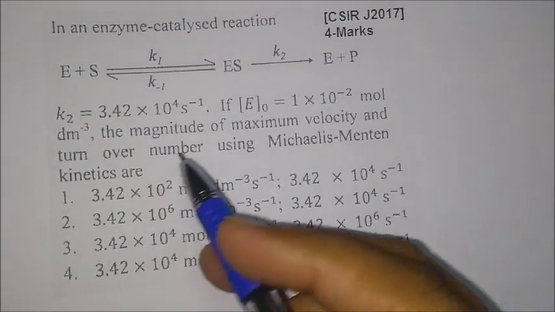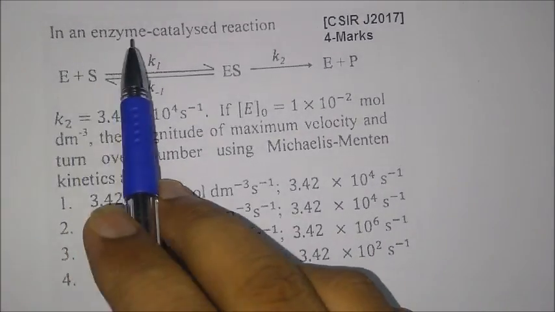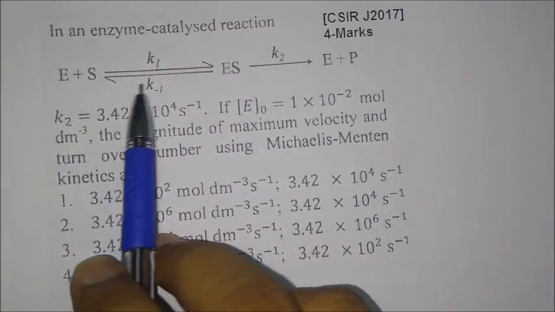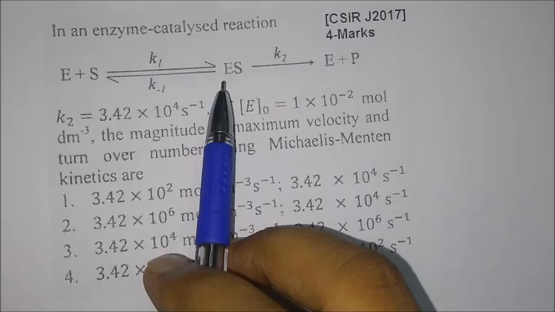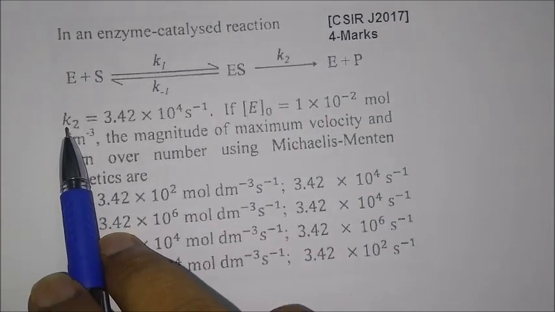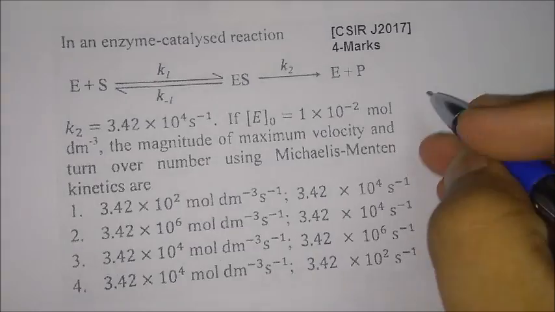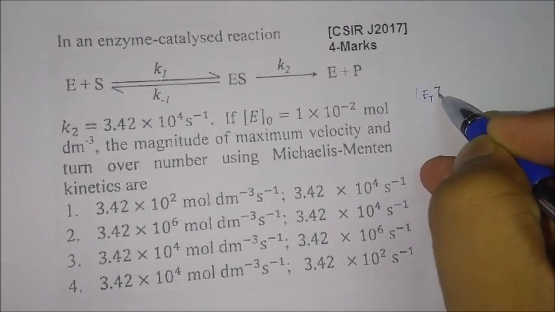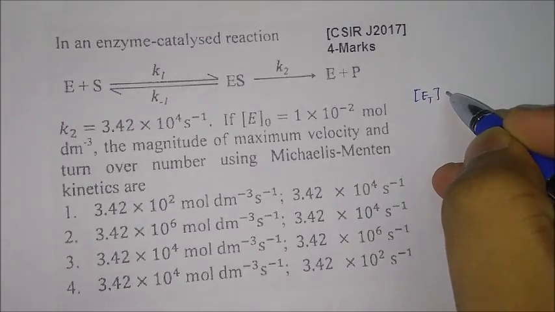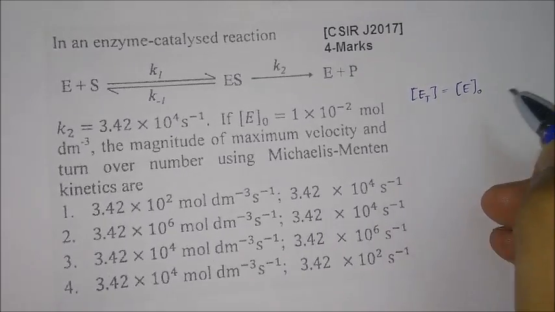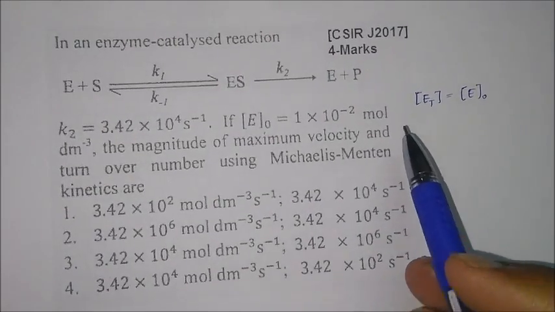thing, that is the turnover number. I will tell you what it is. So the question says that in the enzyme catalyzed reaction, the reaction is given, which is the authentic reaction for that Michaelis Menten reaction. The value of K2 is given here, and E naught is nothing but this ET. So the total enzyme concentration is given. ET is only your E naught, so both are the same, don't worry about that.